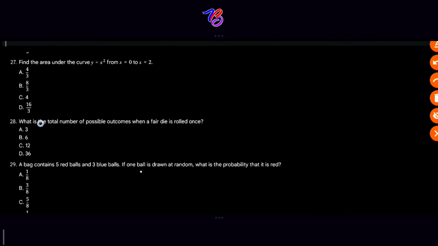Question 28. What is the total number of possible outcomes when a fair die is rolled once? Know that a die has 6 sides, numbered 1, 2, 3, 4, 5, and 6. Are we together?